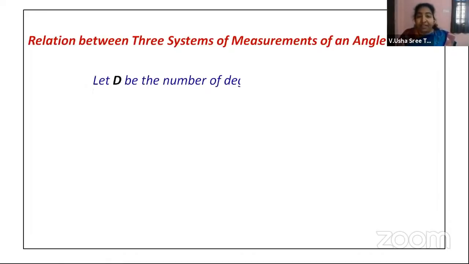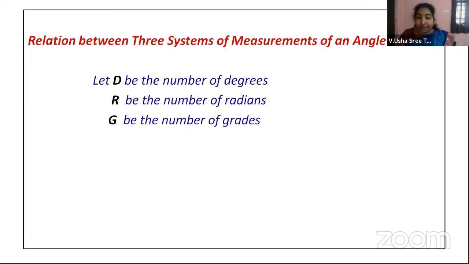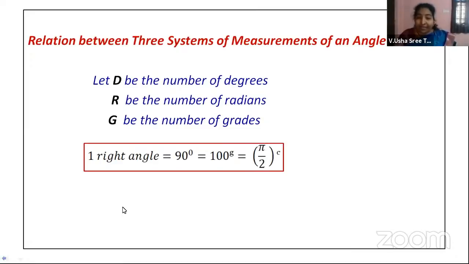So just for our convenience, let D be the number of degrees, R be the number of radians, and G be the number of grades. Then, as we were discussing, one right angle is equal to 90 degrees. It is also equal to 100 grades, and it is equal to pi by 2 radians. One right angle is equal to pi by 2 radians.